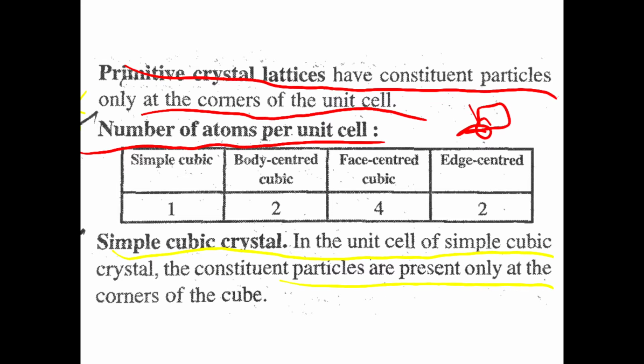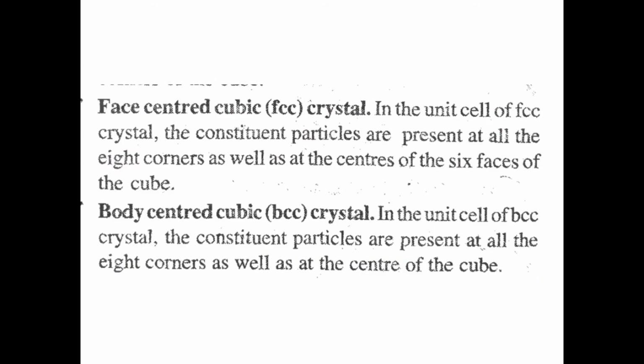These are the corners: 1, 2, 3, 4, 5, 6, 7, 8. 8 atoms are present, but only one unit cell is formed from all these atoms. Okay, this is the simple cubic crystal system. This is the figure. Okay, next, face centered. In a face centered cubic crystal, this is the cube.